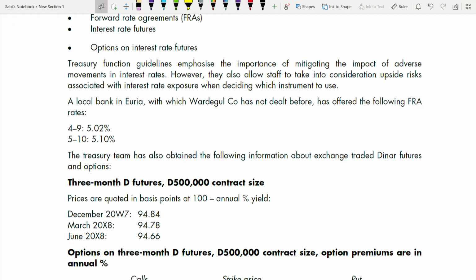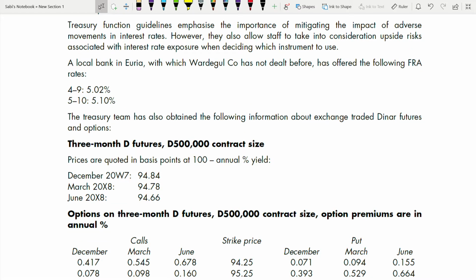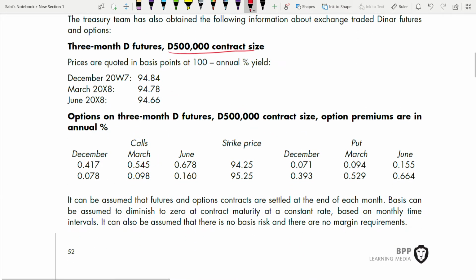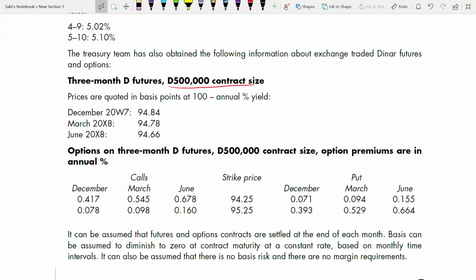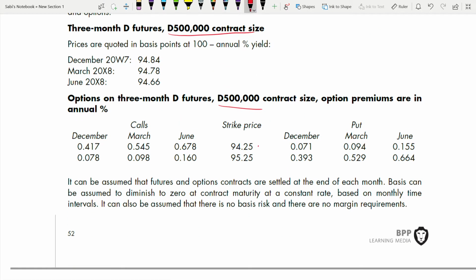The treasury team has also obtained the following information about exchange traded futures and options. So the 3-month futures, this is the contract size. Prices are quoted in basis points as 100 minus annual percentage yield. You have been given this; you have to decide which future. Option is also a 3-month contract, the contract size will be the same, and the premium is in annual percentage. With 2 exercise prices, you have not been told which exercise price to use, so you have to use both.